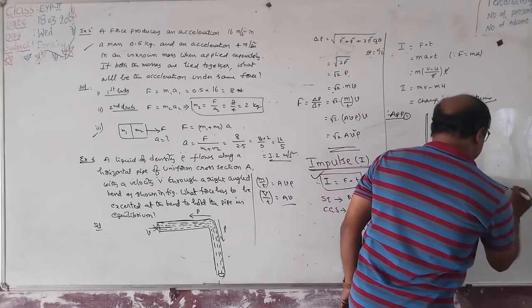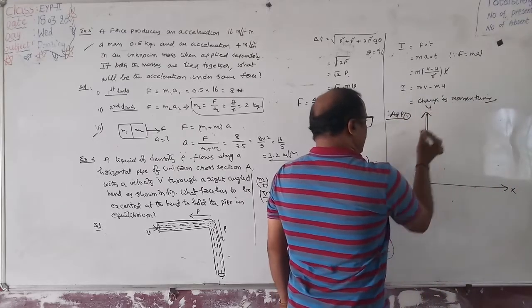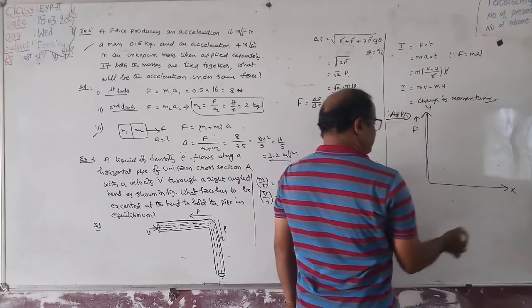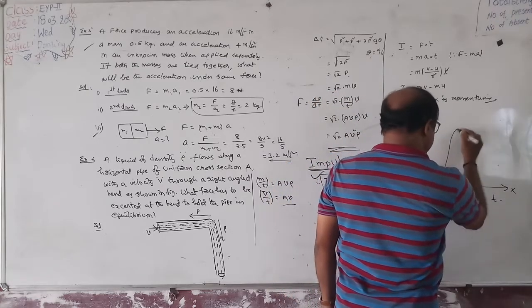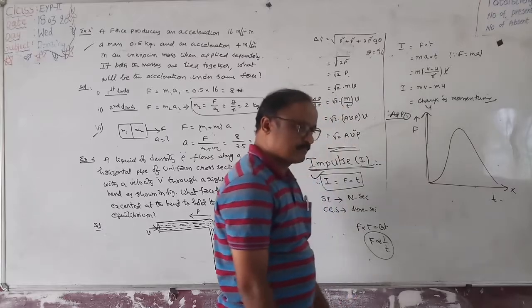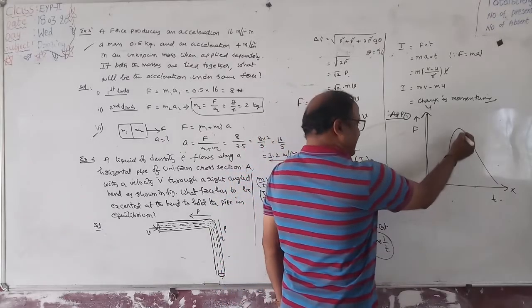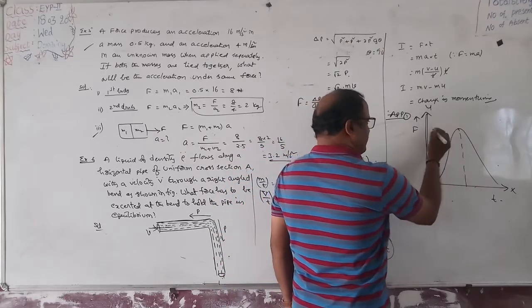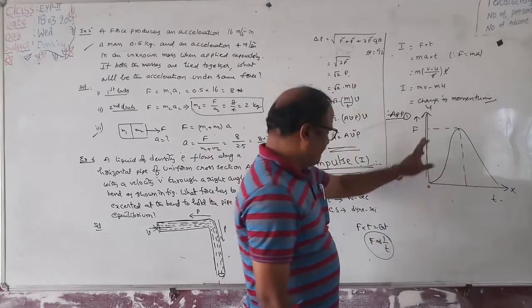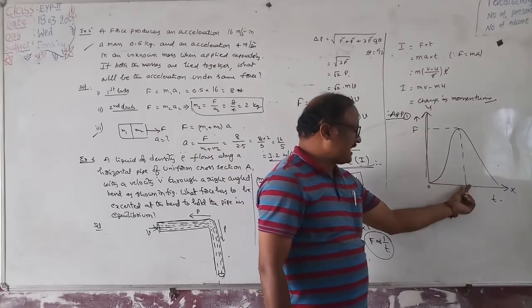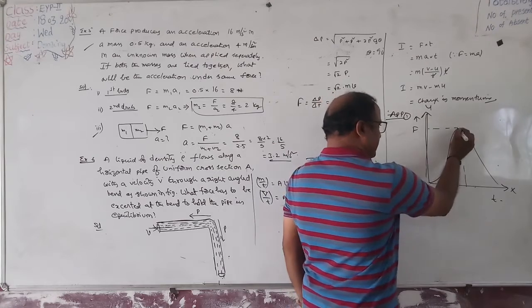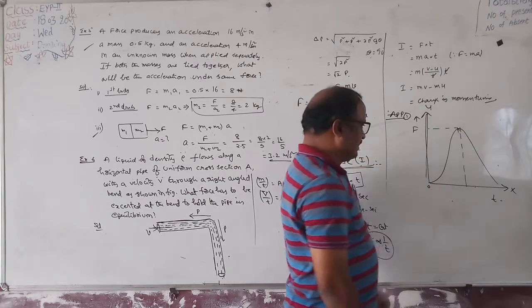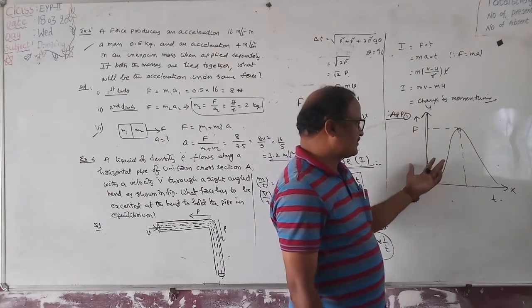Next one. Suppose a graph is drawn by taking force on the y-axis and time on the x-axis. Maybe this graph is applied like this. Here, at this time, the force will be maximum. That means a maximum force acting in a small interval of time. In the small interval of time, the force changes. Therefore, the product of force and time is called impulse.